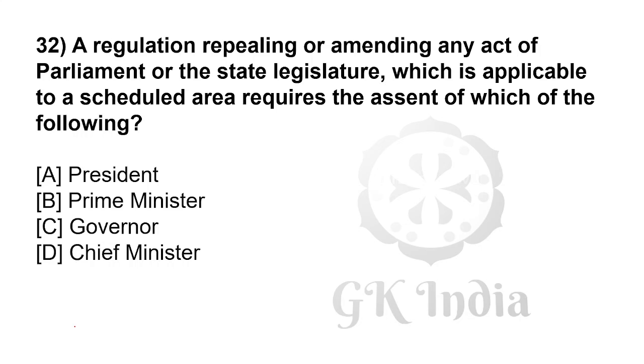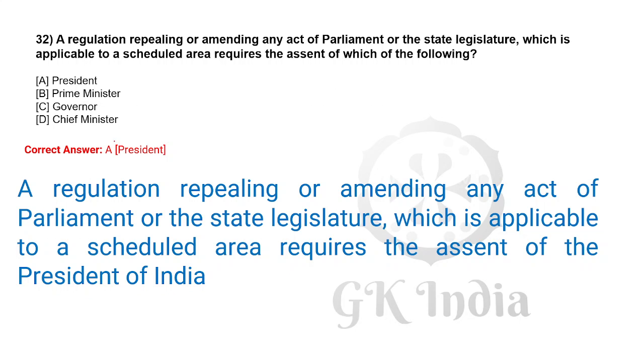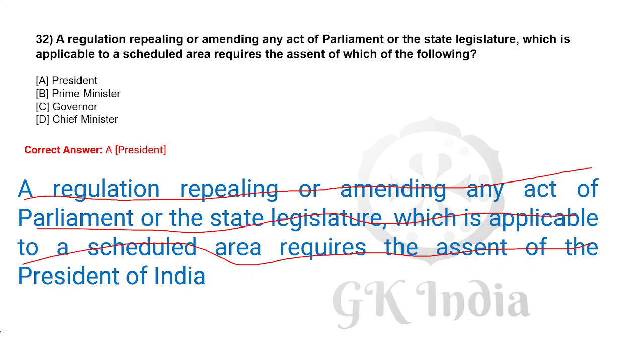A regulation repealing or amending any act of Parliament or state legislature which is applicable to scheduled areas requires the assent of which of the following? Correct answer is President. A regulation repealing or amending any act of Parliament or state legislature which is applicable to scheduled areas requires the assent of the President of India.